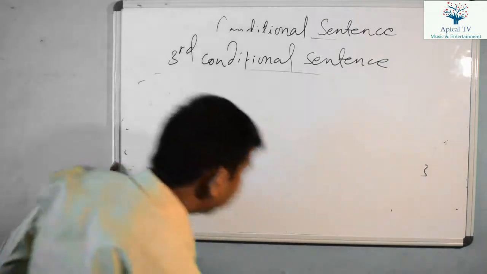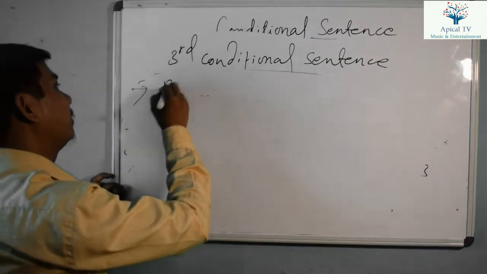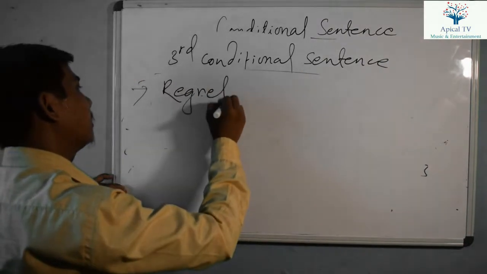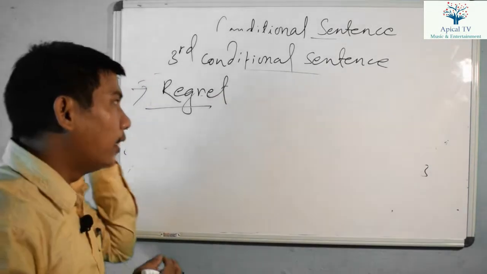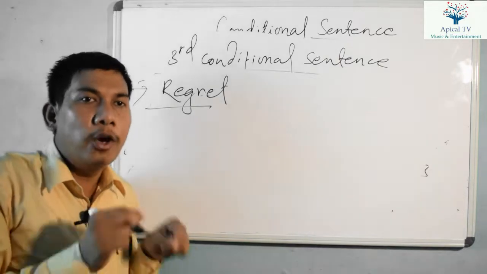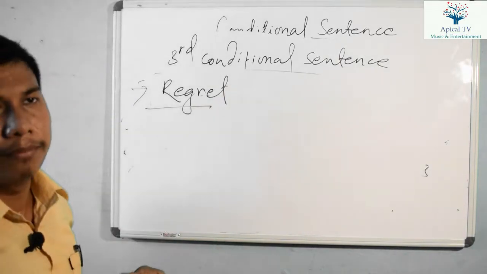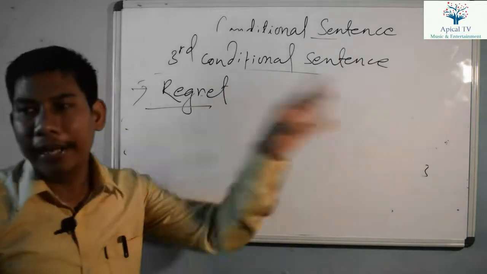We use the third conditional sentence for regret or remorse. We repent the action we did. We are lamenting the action that we did in the past, right? But that cannot be repeated again in the future.